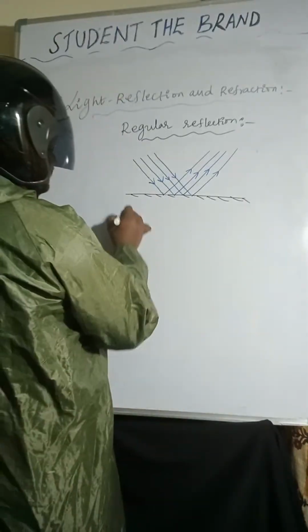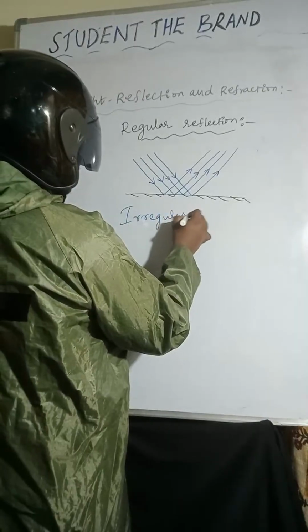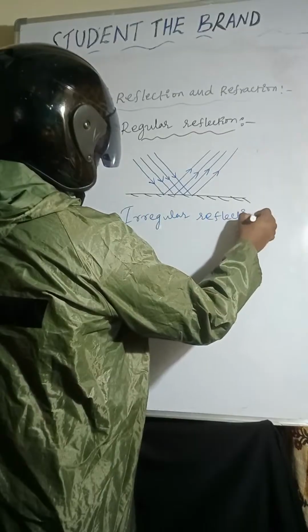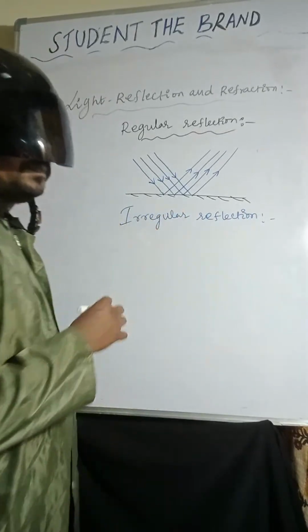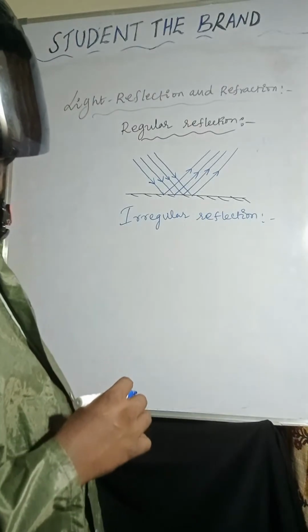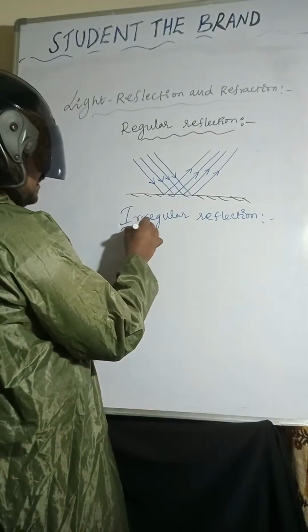Coming to irregular reflection. Irregular reflection takes place on a rough surface.